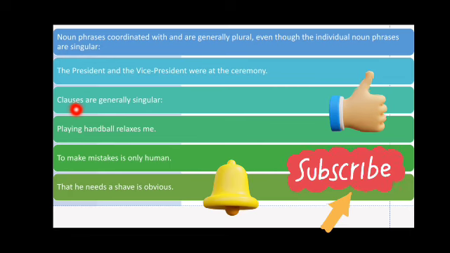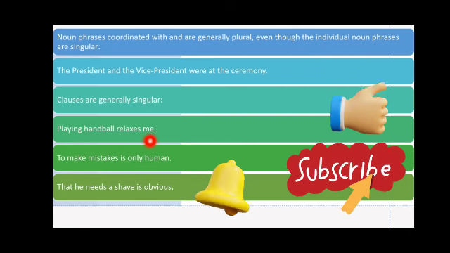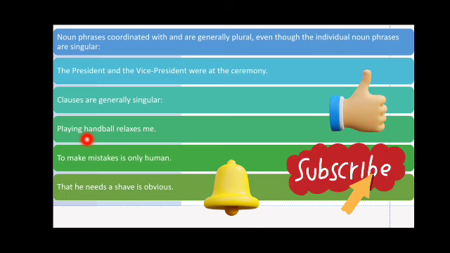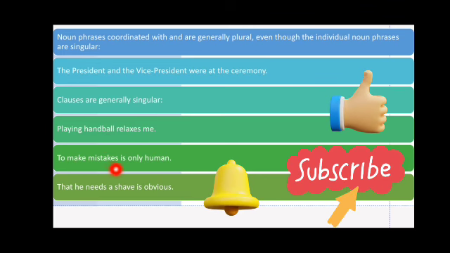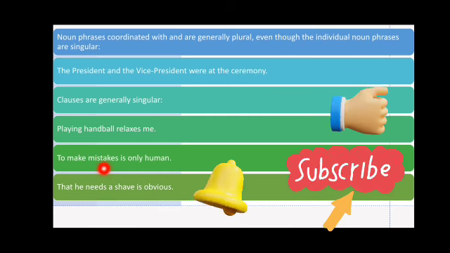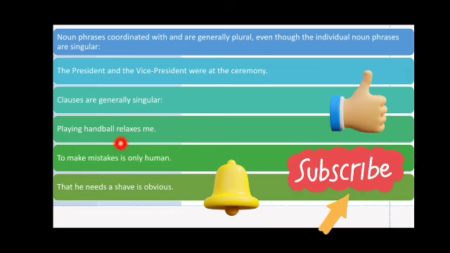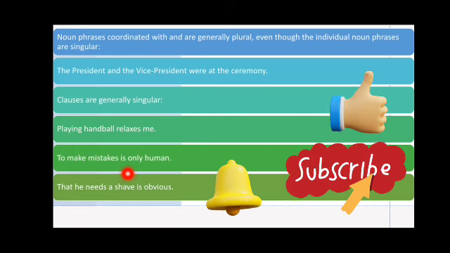Now, clauses are generally singular. Clauses are phrases. For example, playing handball relaxes me. So playing handball is a phrase and we use a singular verb, relaxes, here. Now, to make mistakes is only human. We can see here it's a clause, right? To make mistakes. And we use here also a singular verb, and that is.